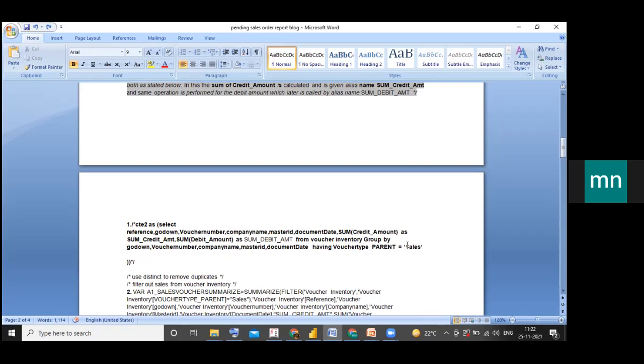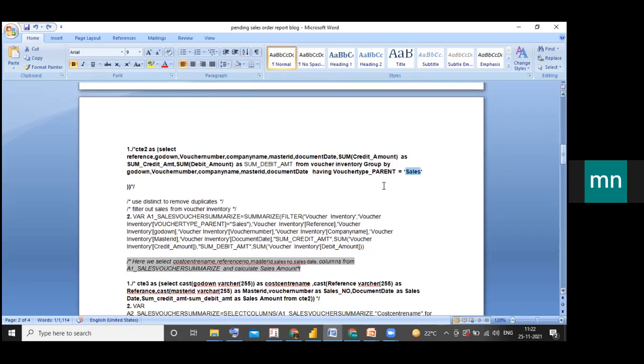After that, I am doing a conditional for the sales. The same code is in the DAX here. So in place of group by, I'm using summarize and filter according to sales from the voucher inventory table. I also select the same columns like reference, godown, voucher number, company name, master ID, document date, and sum credit amount and sum debit amount.